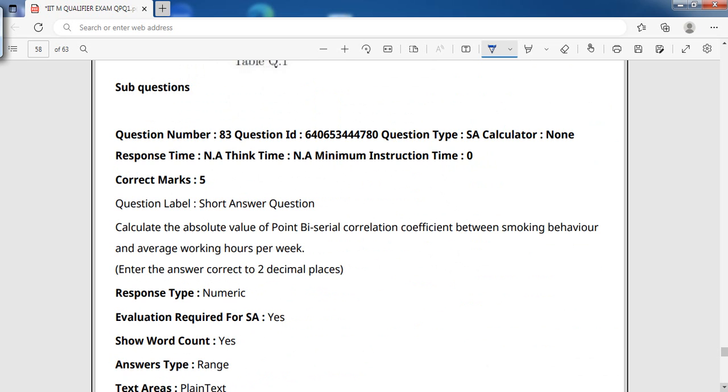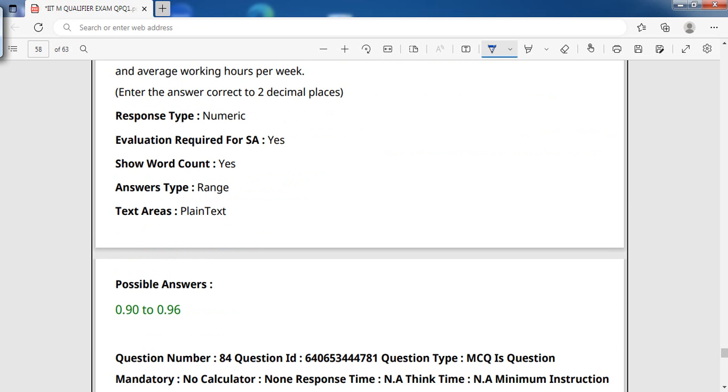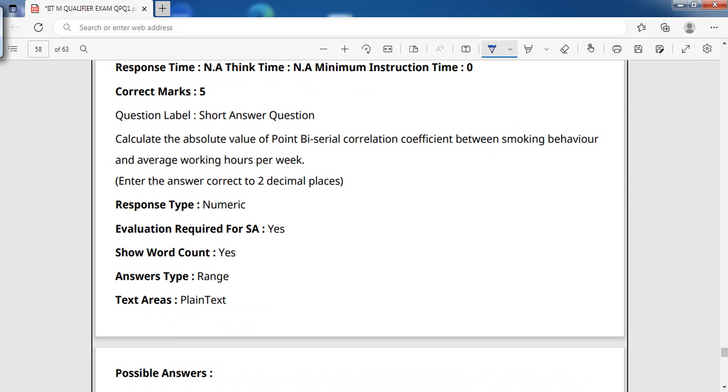Calculate the absolute value of the biserial correlation coefficient between smoking behavior and average working hours per week. Let me calculate it. How do we calculate the biserial coefficient? We need to calculate the biserial correlation coefficient between the smoking behavior and average working hours per week.